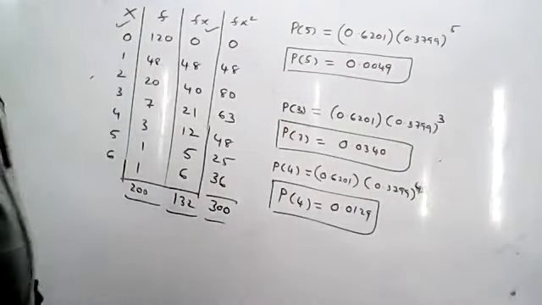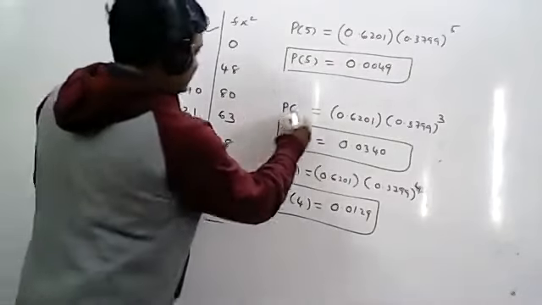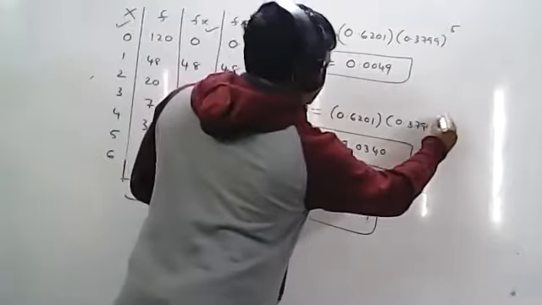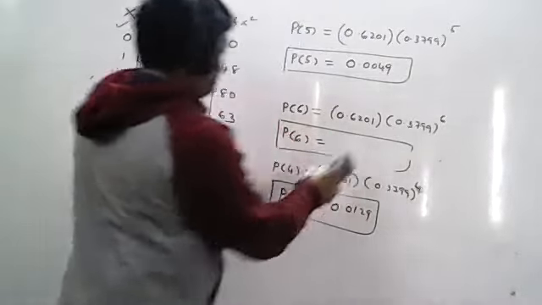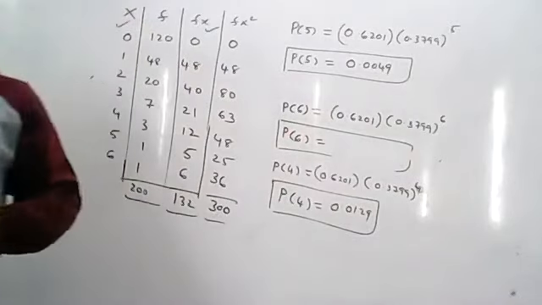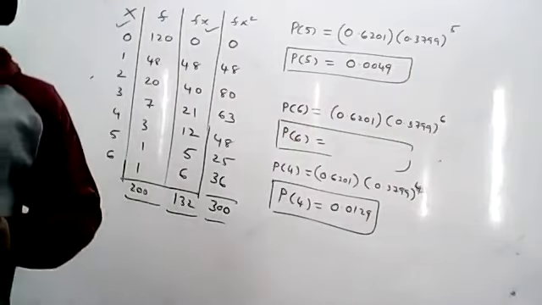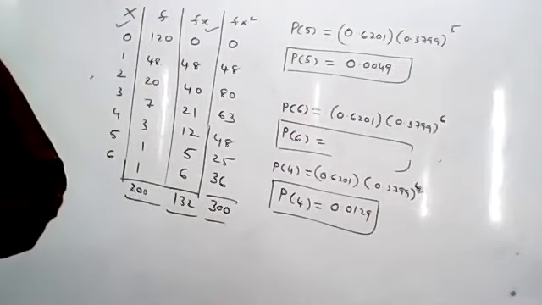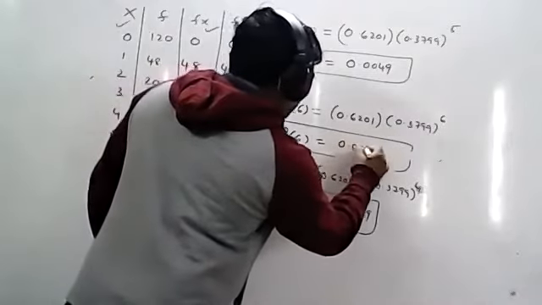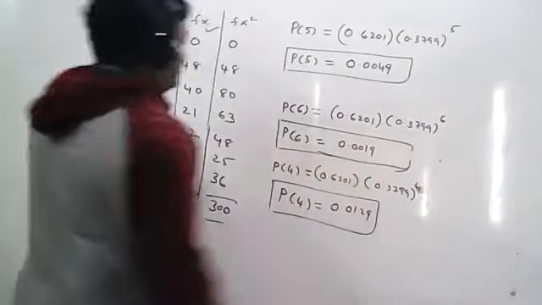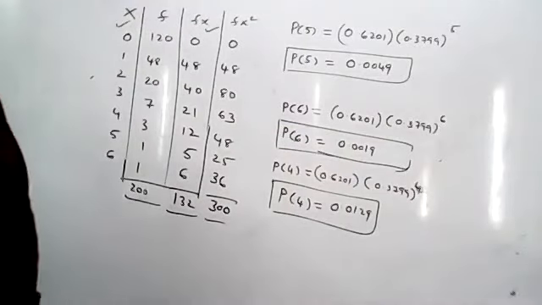Okay. Now the last value, P of 6. I will write here P of 6. So x equal to 6 means you will get the whole power 6 here. After the decimal point, tell me the 4 places of P of 6. P of 6 equals 0.6201 into 0.3799 whole power 6. Yeah, 0.0019. So now I know all the probabilities. I know the 0 to 6 probabilities. So step number 3 is finished.